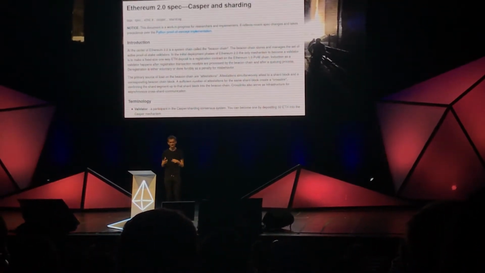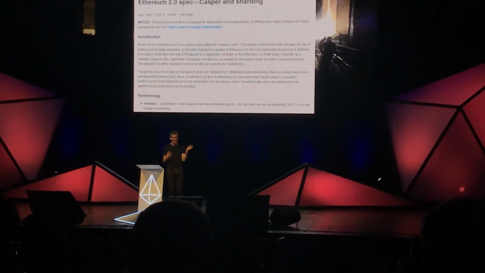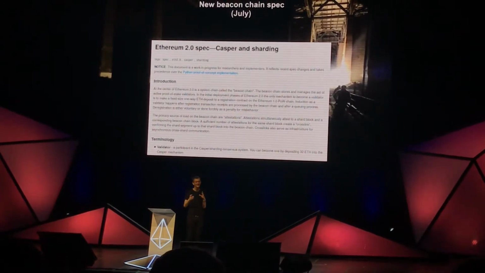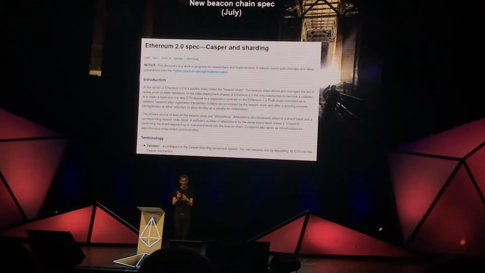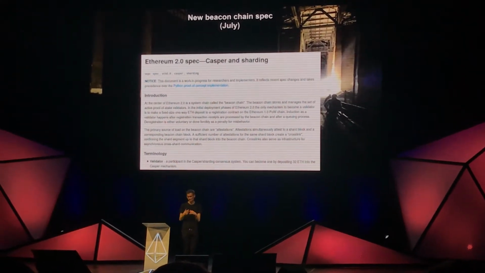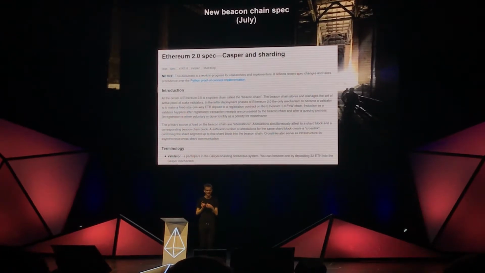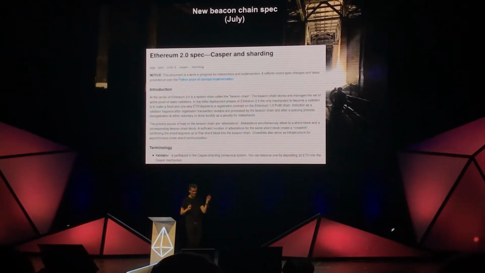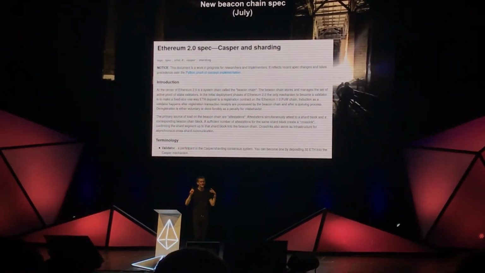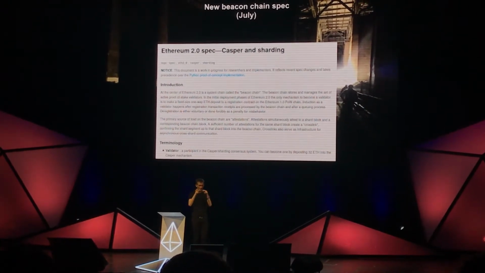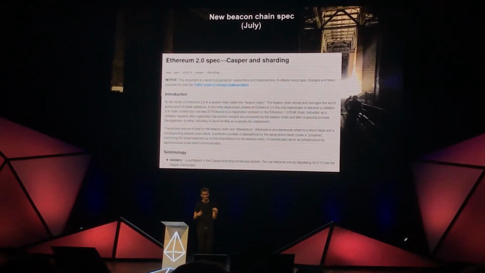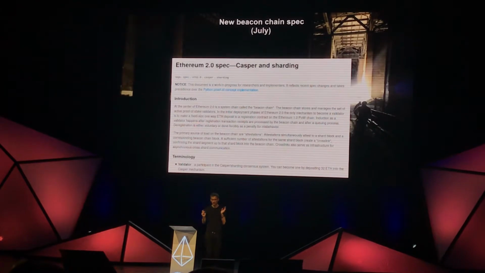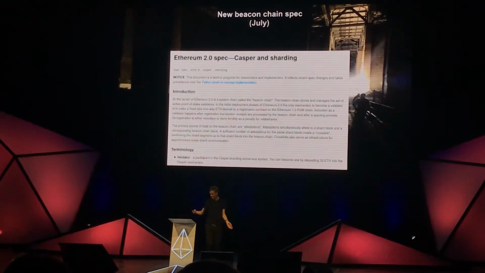This did end up nullifying a lot of work that came before, but what it meant is that instead of working on these two separate implementations, we were working together on this one spec, this one protocol that would get us the benefits of Casper proof of stake and sharding essentially at the same time, right? So basically, instead of trying to go to one destination, then go to another destination, then later on have this massive work of figuring out how to merge the two, we would just take a path which would take a little longer at the beginning, but the place that it gets to actually is a proof of stake and sharded blockchain with the properties that we're looking for.